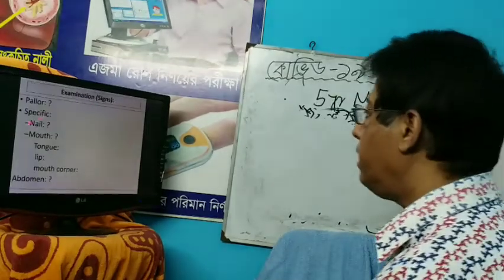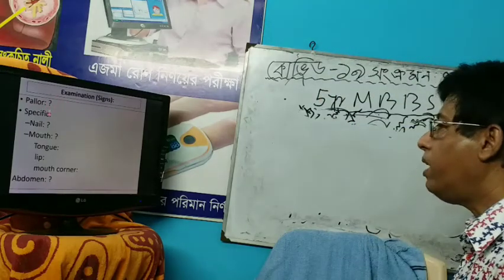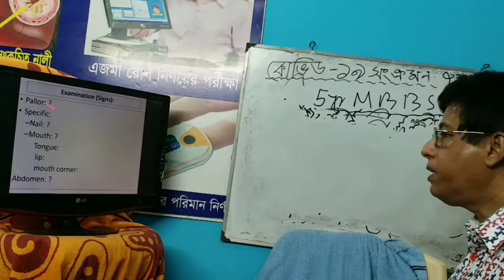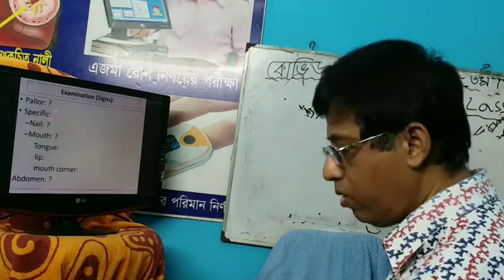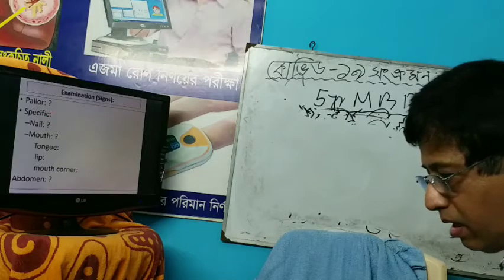Now, examination, signs. What is the sign? Pallor. Pallor may be mild, moderate, or severe. The specific sign is in the nail. The nail becomes koilonychia. What is koilonychia?